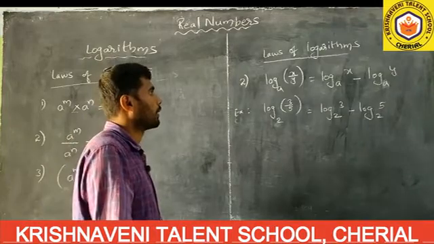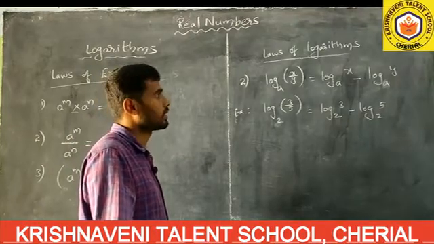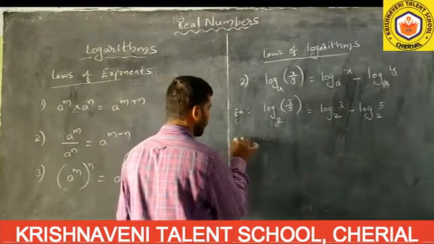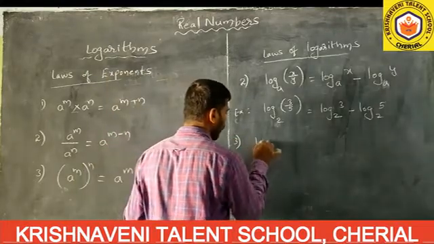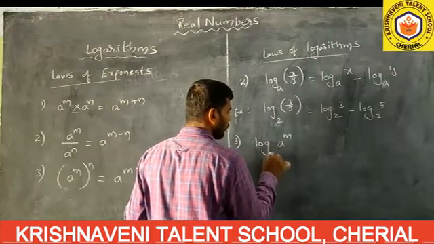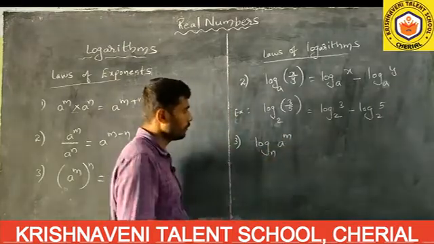Log x by y to the base a equals log x to the base a minus log y to the base a. That is the second law. Next is the third law: log a to the power of m to the base n.